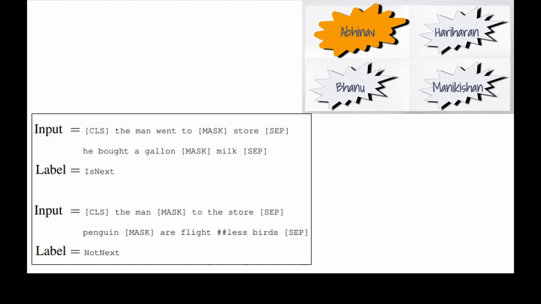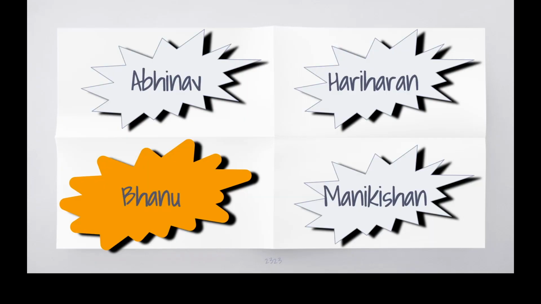To predict if the second sentence is connected to the first one or not, basically the complete input sequence goes to the transformer-based model. The output of the CLS token is transformed into a 2x1 shaped vector using a simple classification layer, and the isNext label is assigned using softmax. The model is trained with both masked LM and next sentence prediction together. This is to minimize the combination loss of the two strategies. As people say, together is better. This is how BERT works as a whole.